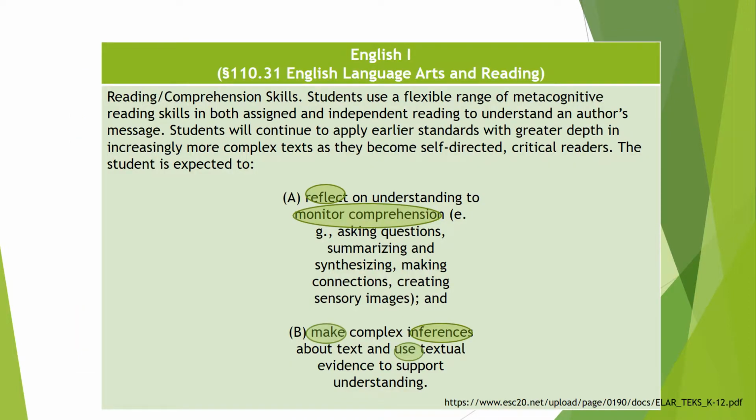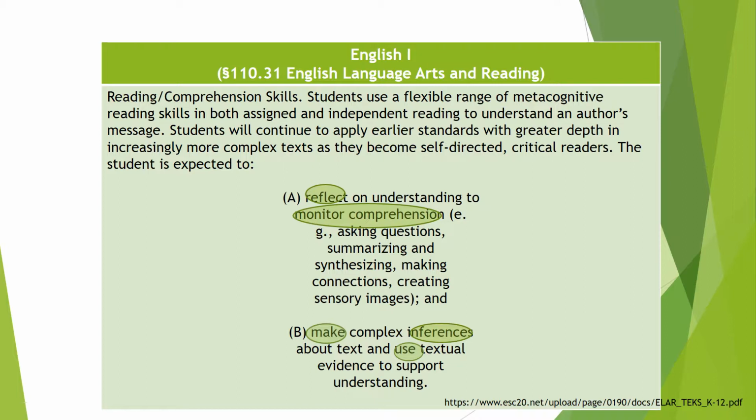For English 1, TEKS 19B, students use a flexible range of metacognitive reading skills in both assigned and independent reading to understand an author's message. Students will continue to apply earlier standards with greater depth in increasingly more complex texts as they become self-directed, critical readers. The student is expected to A, reflect on understanding to monitor comprehension, and B, make complex inferences about text and use textual evidence to support understanding.